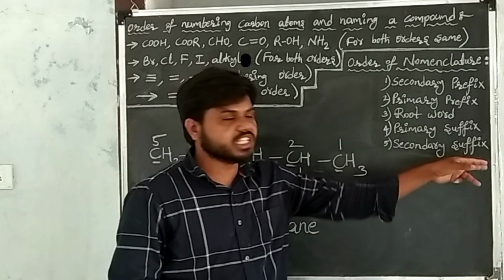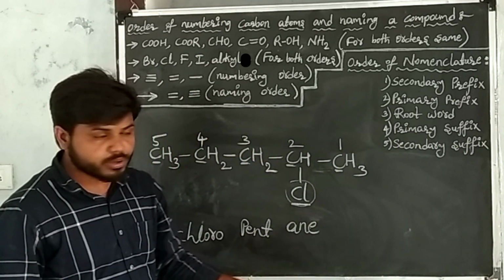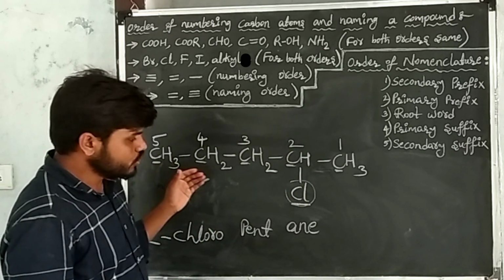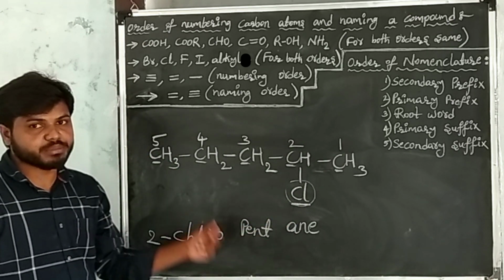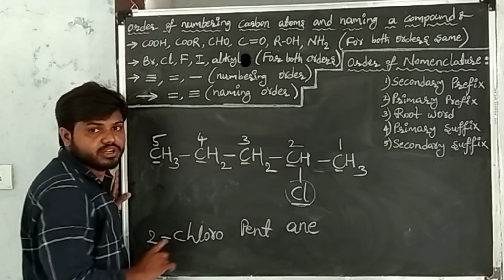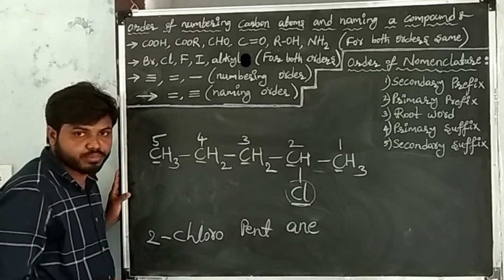After writing the primary suffix, go to the secondary suffix. Secondary suffixes are functional groups. Functional groups are not present in the given carbon compound. So this is our required IUPAC name: 2-chloropentane. 2-chloropentane is the IUPAC name of the given carbon compound.